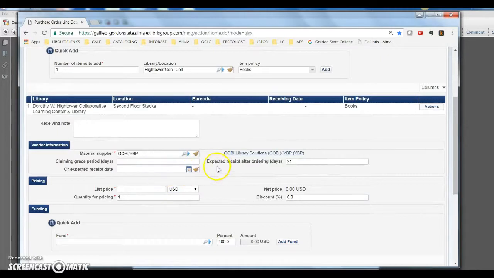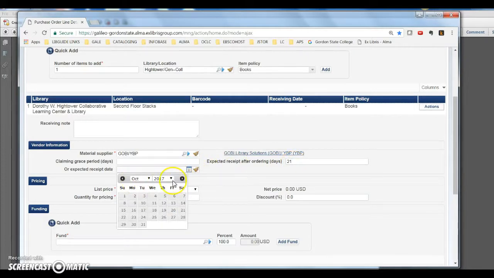And expected receipt after ordering days is set to 21, but you can manually override that by choosing a date from the calendar. So I'm going to give it 5 weeks, and our expected receipt date is going to be October 27th. If the book doesn't arrive by that date, then it's going to show up on our claims page.